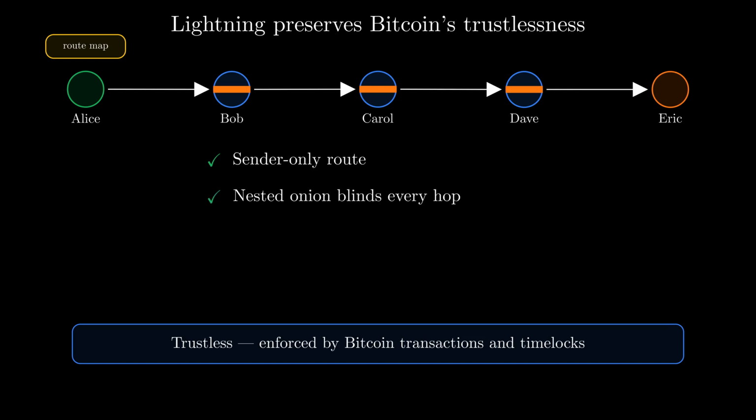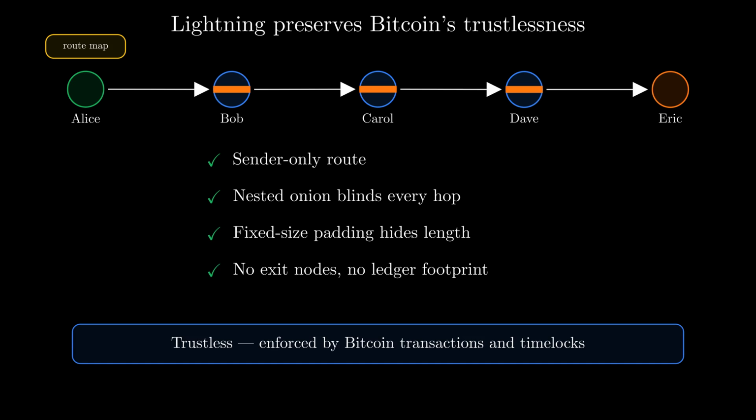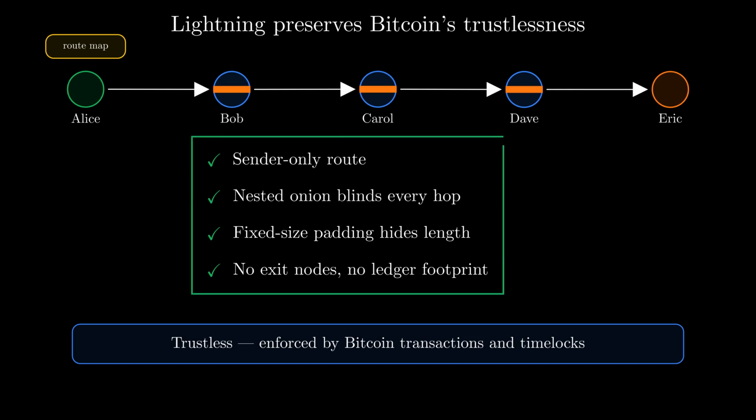The nested onion keeps every hop blind. Fixed size padding hides the path's length. No exit nodes, no ledger footprint. Lightning keeps everything that made Bitcoin trustless and transforms what it can do, stretching it far beyond simple payments into a foundation for entirely new tools.